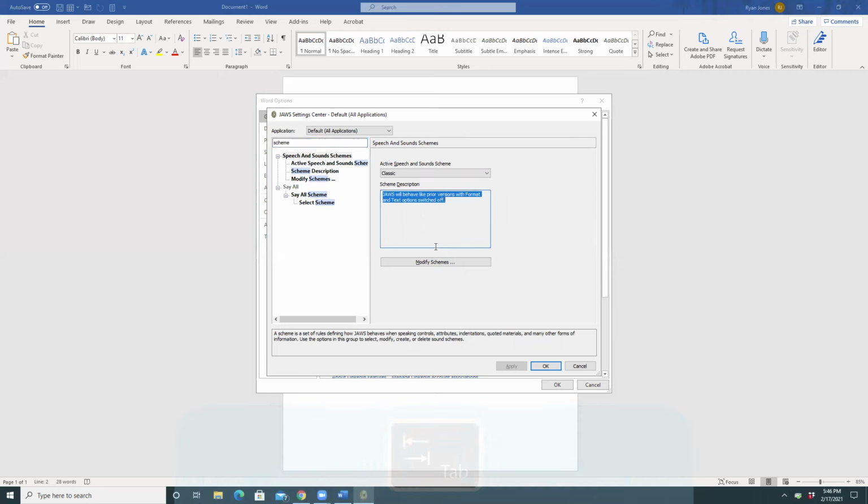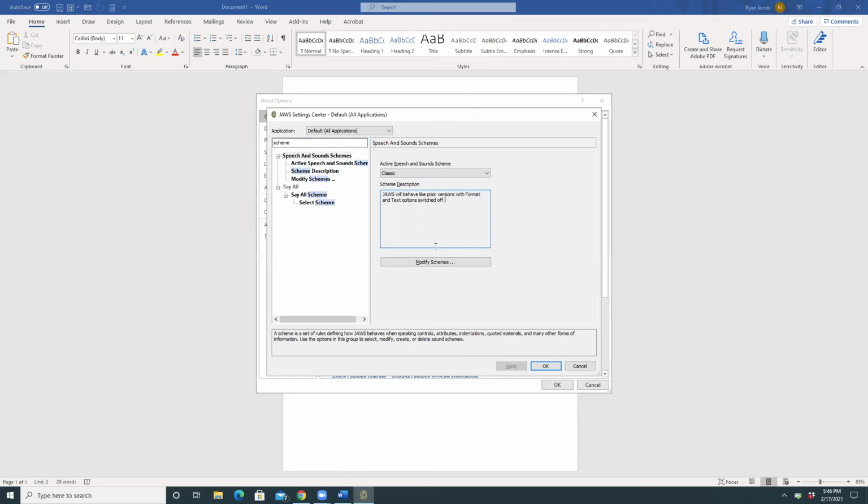JAWS will behave like prior versions with format and text options switched off and text options. So this is just a read only edit box. You can up and down arrow and JAWS will read you the pre-built description for that. But I'm going to press tab again. Modify schemes button. And I'm going to activate the Modify Schemes button. This will let me get into the editor where we can change what the schemes do.